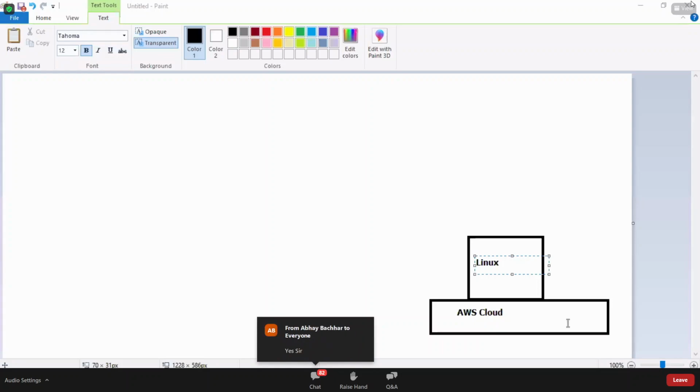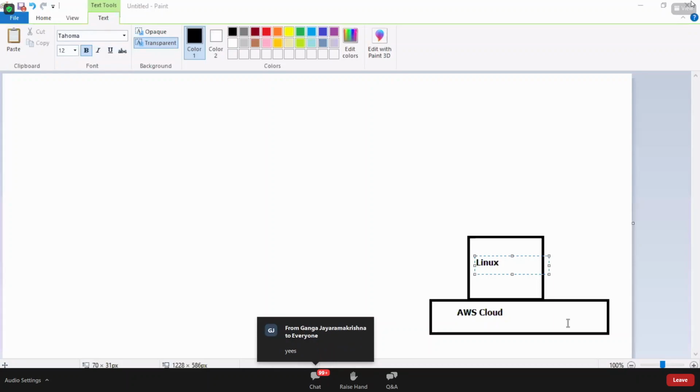If you want Linux, go ahead and create it. If you want Windows, go ahead and create it. Not on your personal laptop, on the AWS data center. Got it? If you want to create a Mac operating system, go ahead and create it. If you want Solaris, go ahead and create it. Whatever the operating system, whatever the memory you want, whatever the hard disk, whatever you want, you can go ahead and create it using a service called EC2.